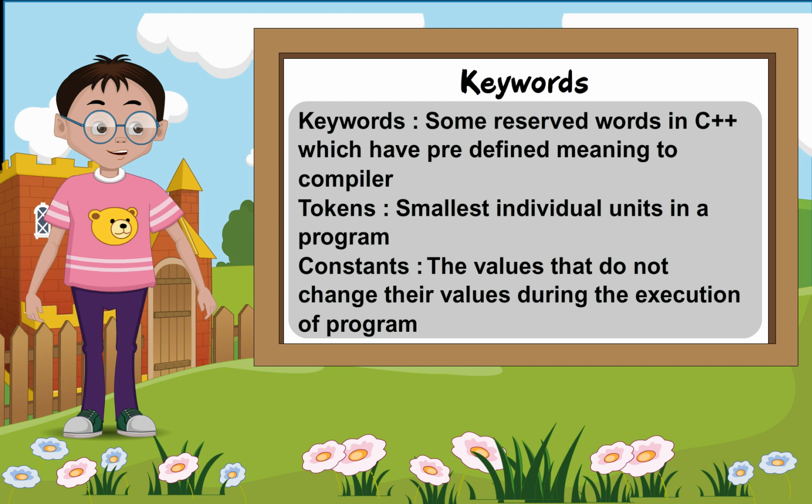Keywords: some reserved words in C++ which have predefined meaning to the compiler. Tokens: the smallest individual units in a program. Constants: the values that do not change during the execution of the program.